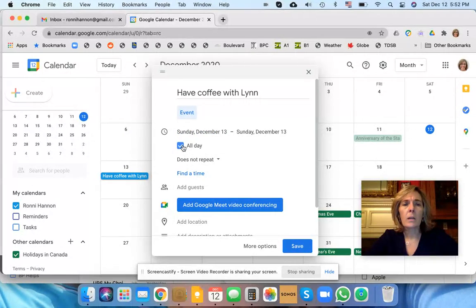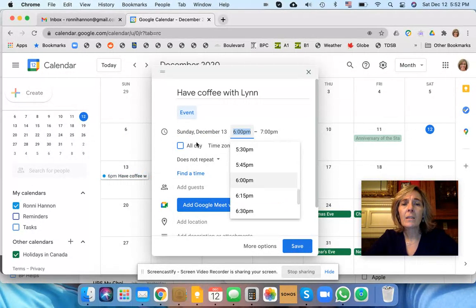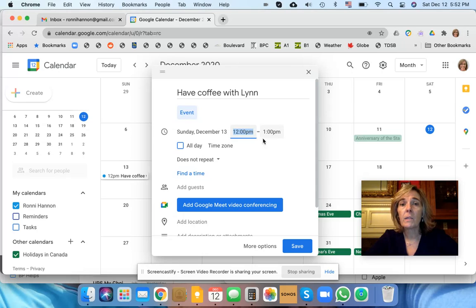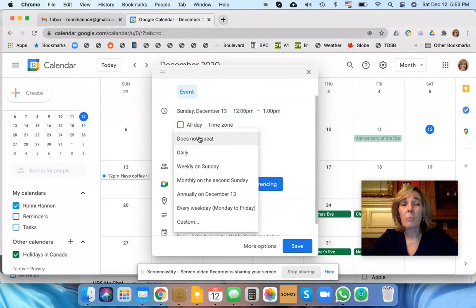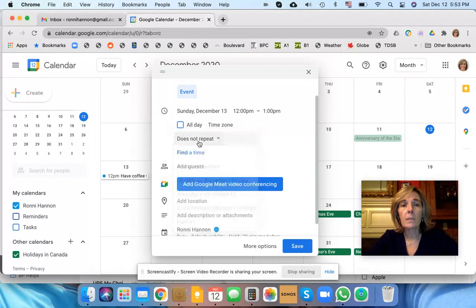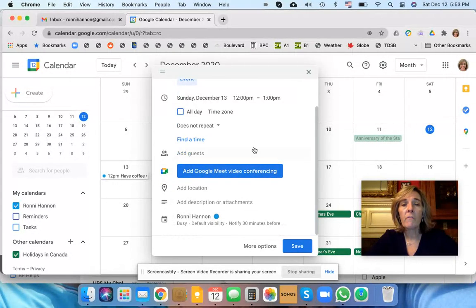And it's not going to be an all day thing, so I'm going to click that off, but I'm going to say it's going to start at, let's just say we're going to start it at noon, and it's automatically defaulting to be an hour. That's something that you can change in your settings if you recall, which is over here. So it does not repeat. We could make this repeat on a daily basis, every week, on the second Sunday of the month. These are all different options that you can choose. I'm going to say it does not repeat because we're just going to do this one-off.